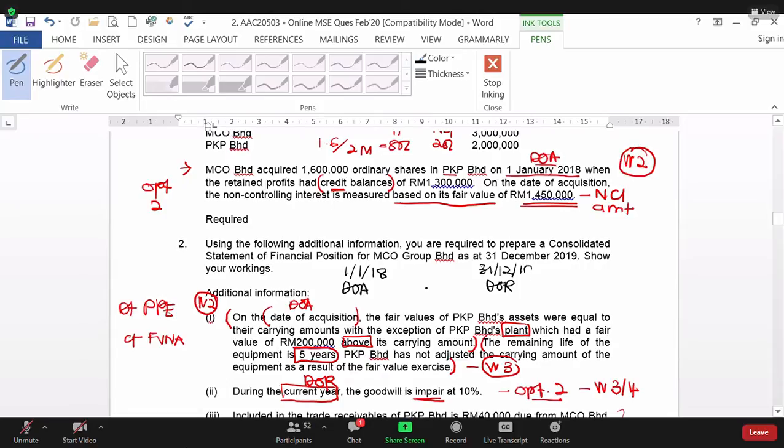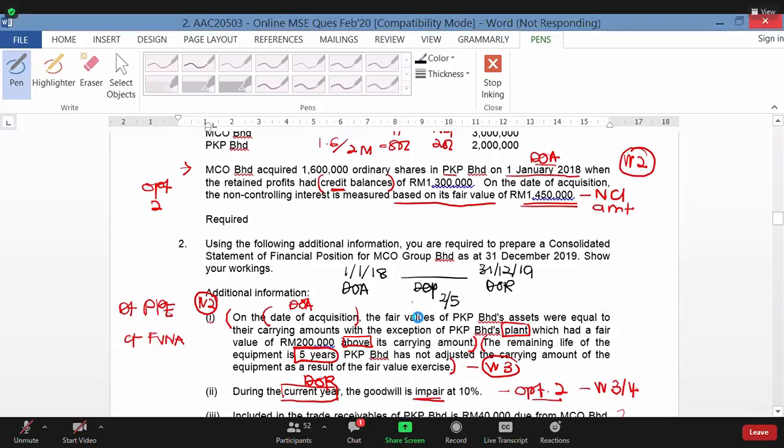So in order for us to calculate depreciation, how many years? 2 years. 2/5. 18 and 19. So when you calculate depreciation later, you have to times 2/5, not times 5. Wrong. 2/5. 2-year gap over 5 years.